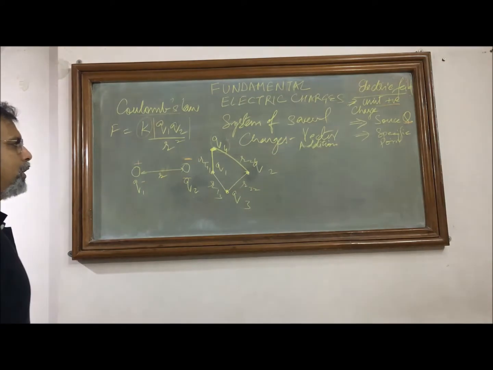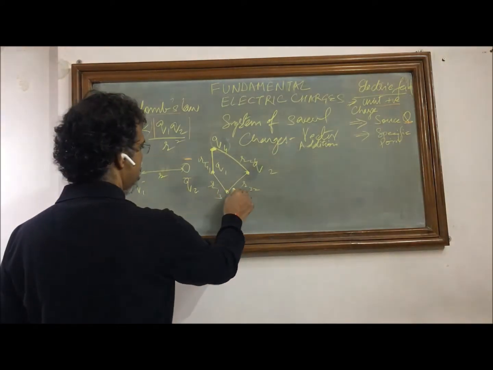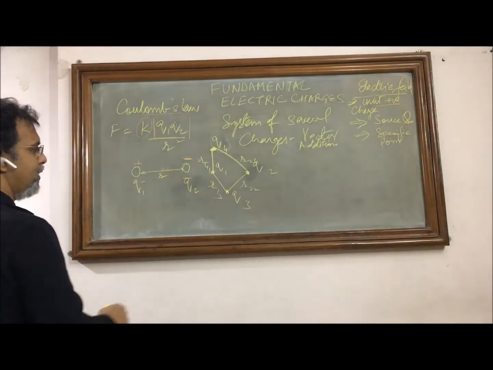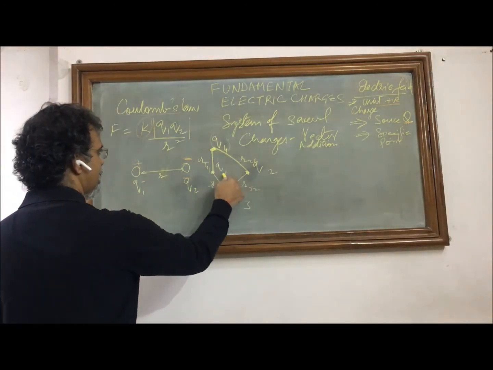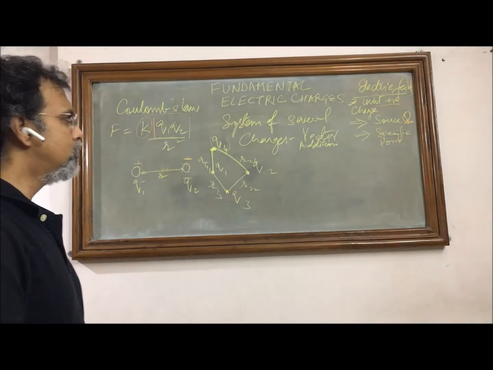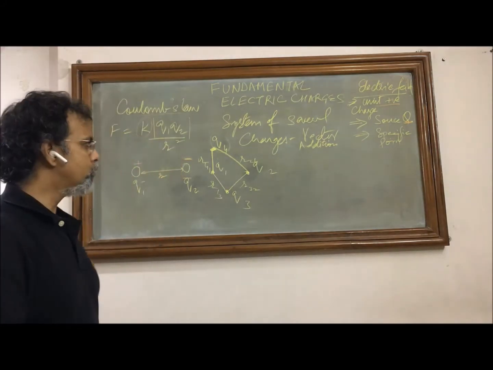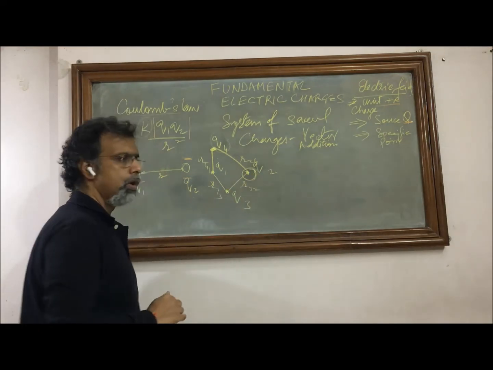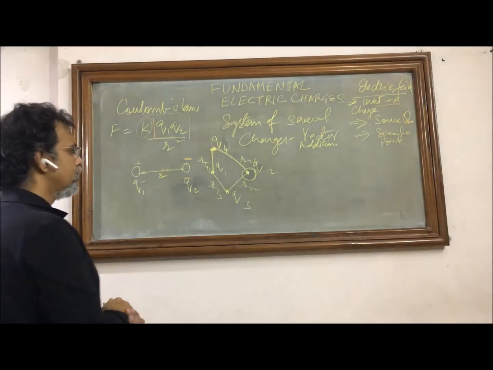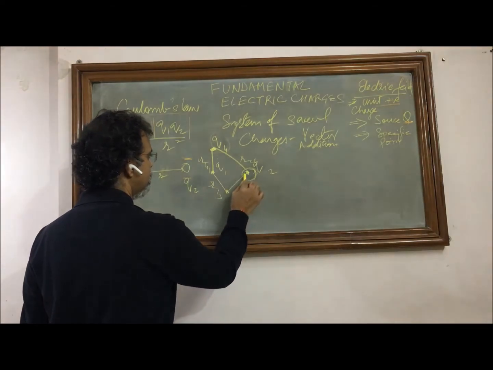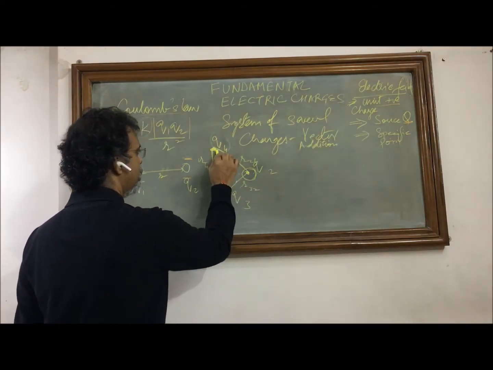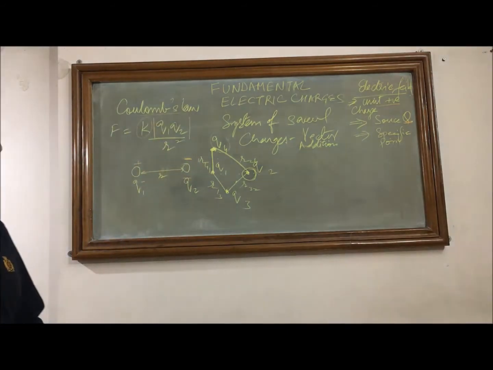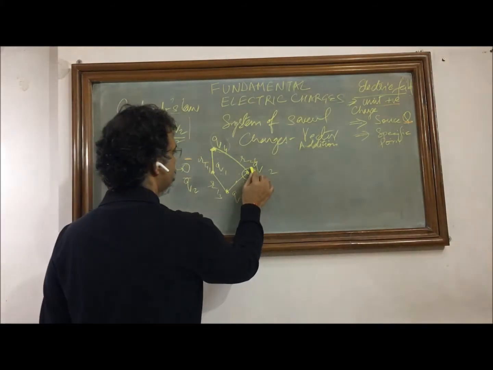Since force is a vector quantity, if we have a system of charges, we will calculate the forces individually exerted by each charge on the other charges, and the vector addition of all these forces will give the resultant force on any charge. Let's say this is a charge for which we want to calculate the resultant force. So we'll calculate force due to this, force due to this and force due to this, and then we'll have the vector addition of all the three forces, which will give us a resultant force on Q2.